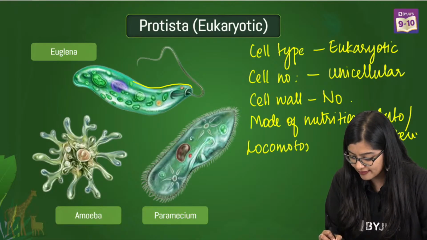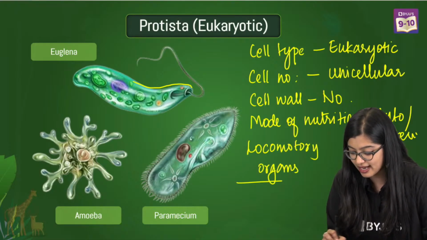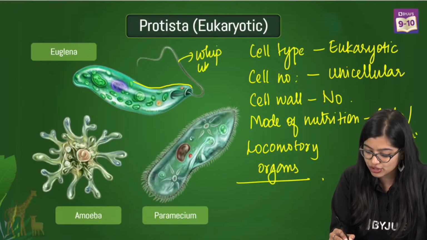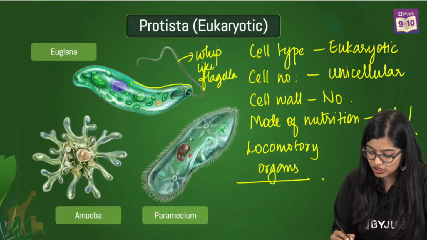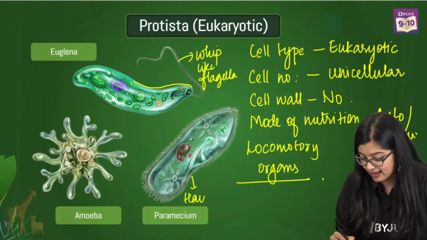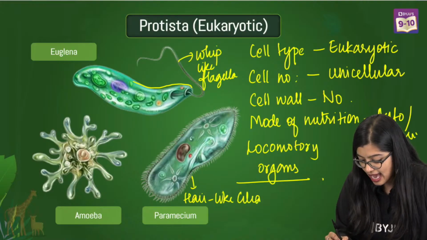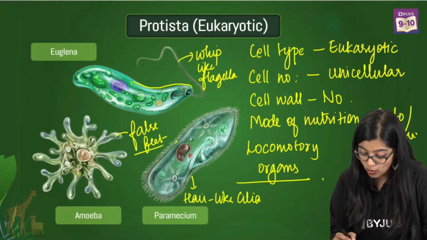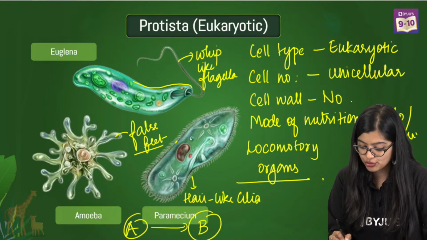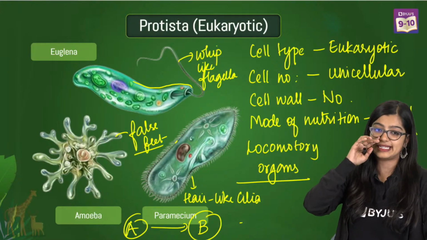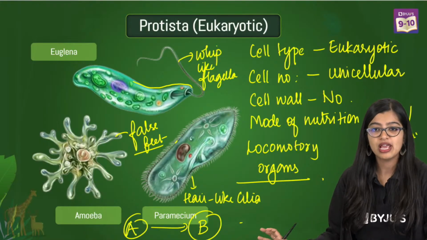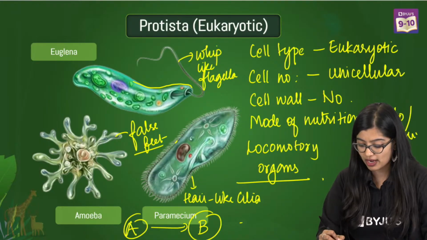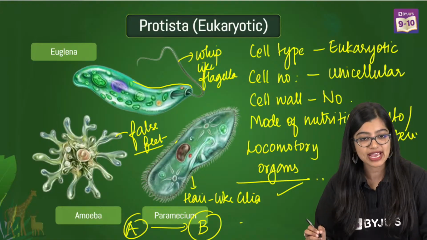Now moving on, we see that there are locomotory organs. That means there are structures which help them in moving around. In the case of euglena, we see that they have a whip-like flagella. In the case of paramecium, there are hair-like cilia. And in the case of amoeba, they have false feet, or pseudopodia. What is locomotion? When they are able to go from one point to the other point. That's what we understand as locomotion. And structures that help these organisms go from one point to the other are what we call locomotory organs. So are we clear, everybody?